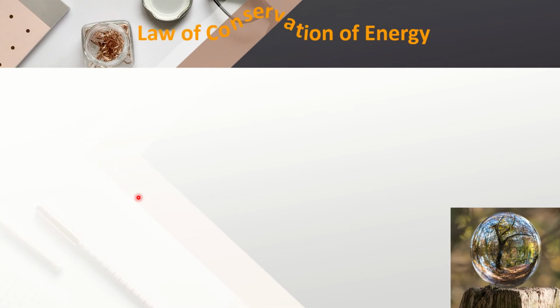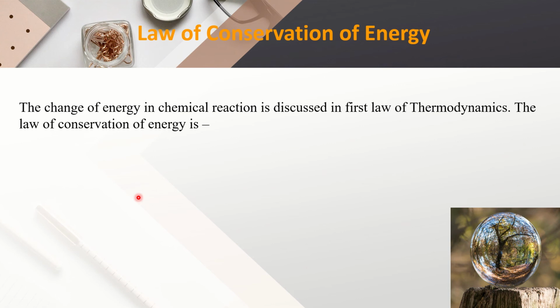Now, the law of conservation of energy. The change of energy in a chemical reaction is discussed in the first law of thermodynamics. That is, you know, in every chemical reaction, an exchange of heat energy occurs. So, along with the law of conservation of mass, every chemical reaction is associated with the law of conservation of energy also.